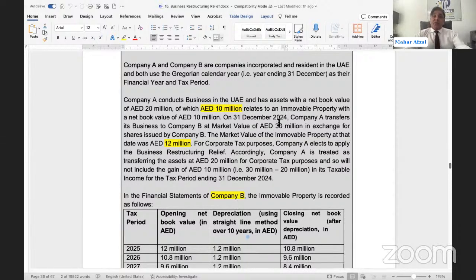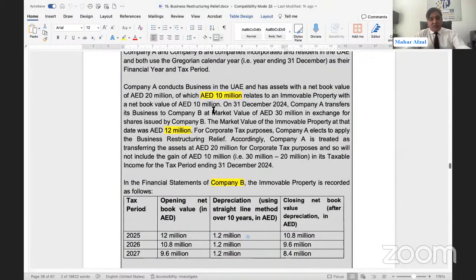On 31st December 2024, Company A transferred its business to Company B at a market value of 30 million in exchange for shares issued by Company B. The market value of the immovable property is 12 million, while its book value is 10 million.